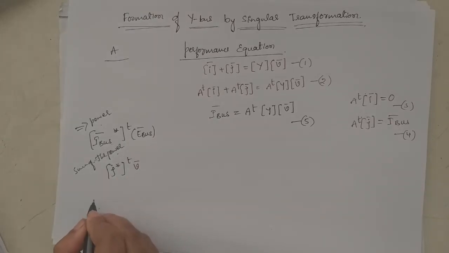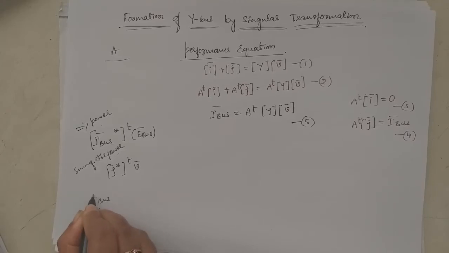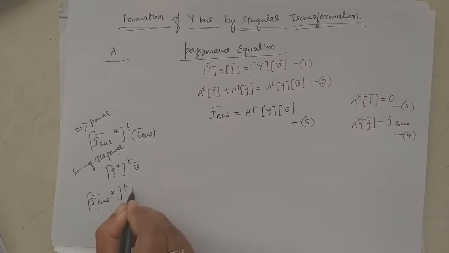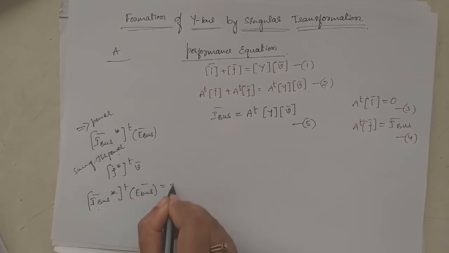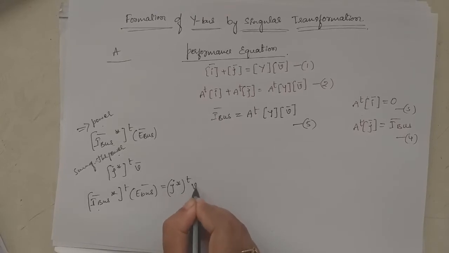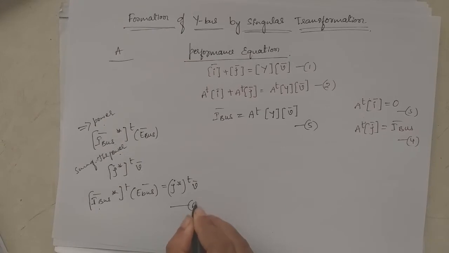So we write I bus conjugate transpose E bus is equal to J conjugate transpose V bar. Take it as equation 6.